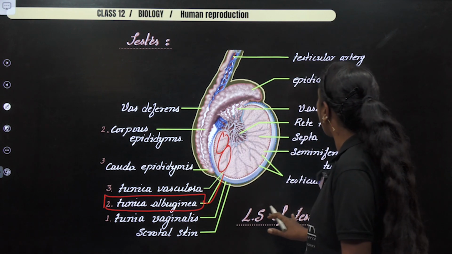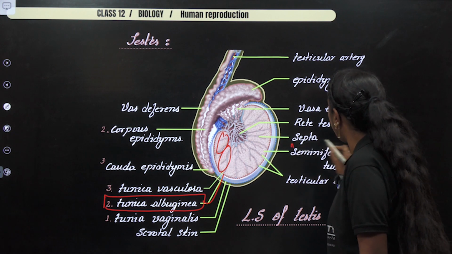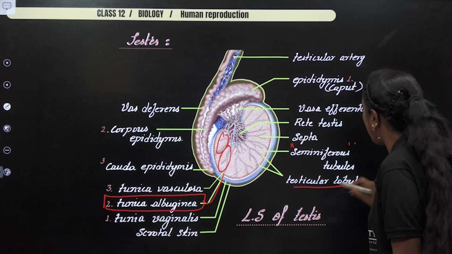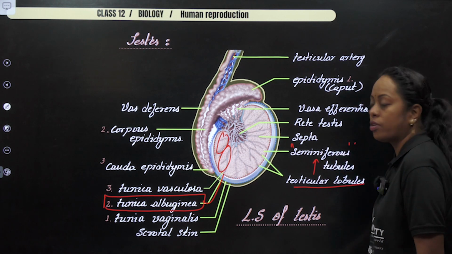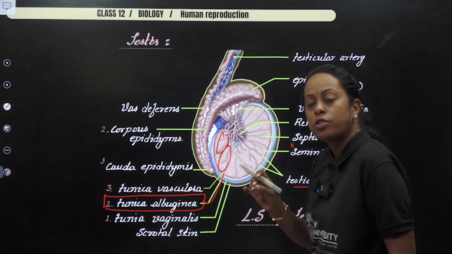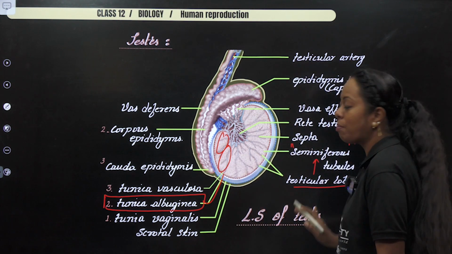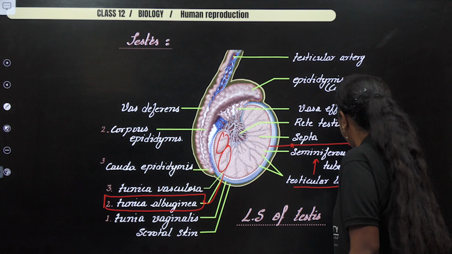Within that particular lobule, you will come across what? Seminiferous tubule. Look at the chart how I have given. So testicular lobule consists of seminiferous tubule. Within the seminiferous tubule, there is production of sperms by a process called spermatogenesis. So we'll end it here.